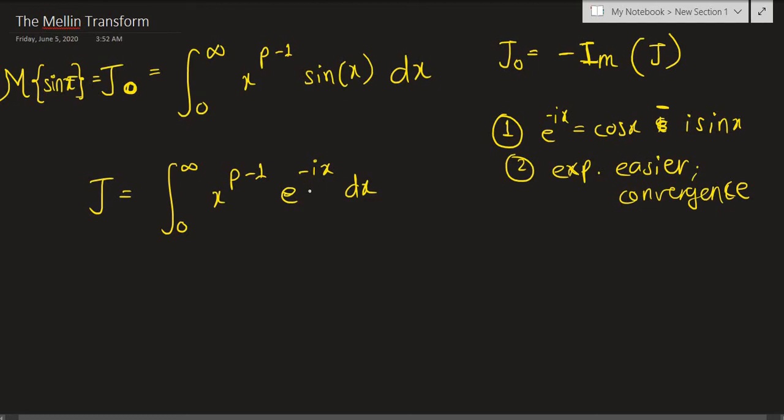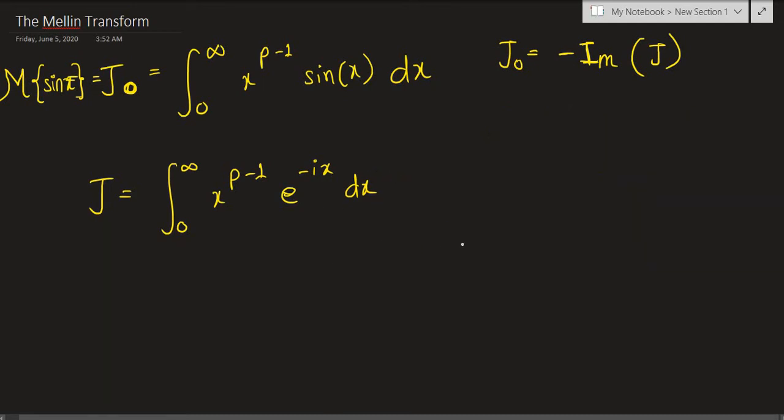But instead, if we have a negative power, that is going to be a decaying function. So that is going to converge 100%. So we know a negative power on e is going to converge on this interval from 0 to infinity. That's why we chose a negative. So I hope I'm making myself clear as to why I chose e raised to negative ix.